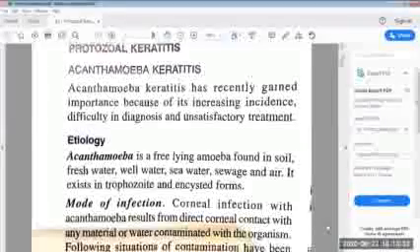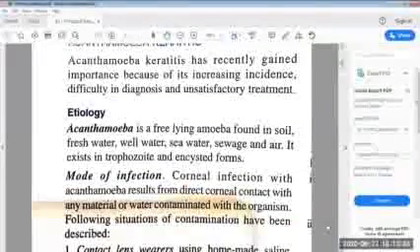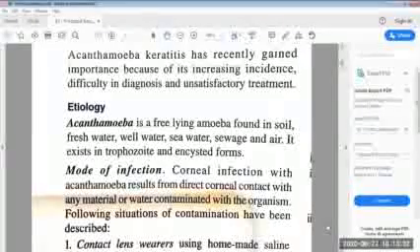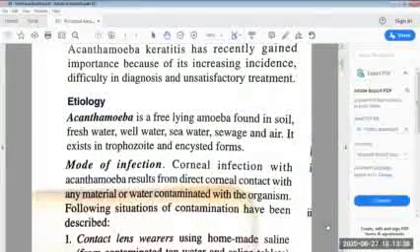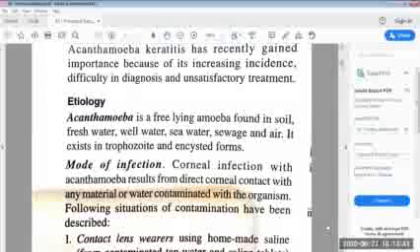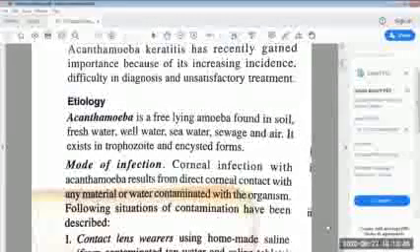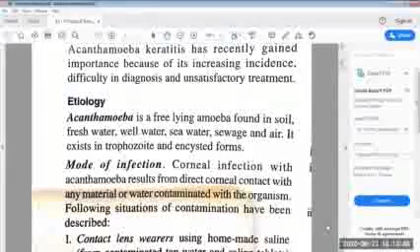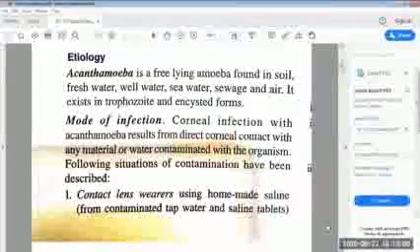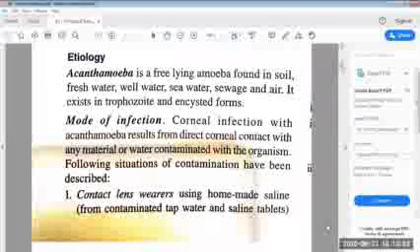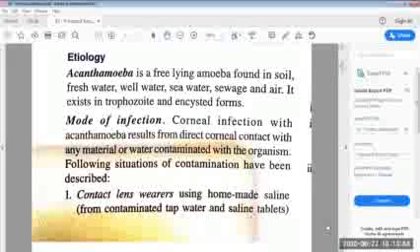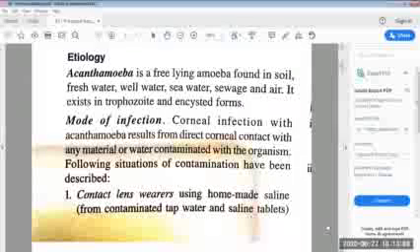Then the mode of infection. The corneal infection with Acanthamoeba results from direct corneal contact with any material or water contaminated with the organism. The following situations of contamination have been described. Contact lens wearers using homemade saline, made from contaminated tap water and saline tablets. If a homemade saline solution is made for the contact lens, it may lead to Acanthamoeba keratitis.